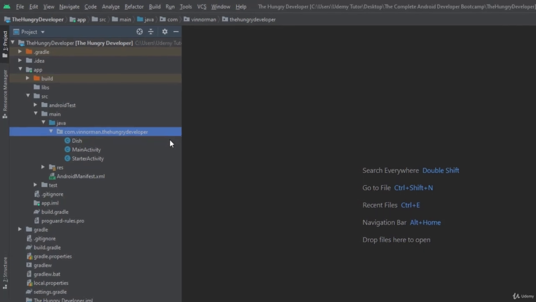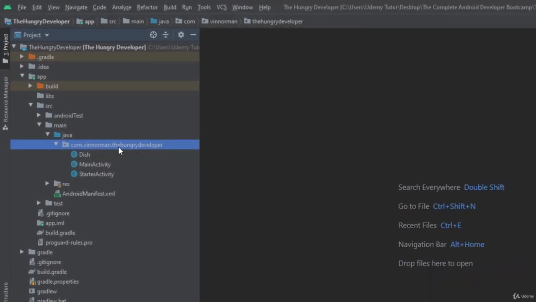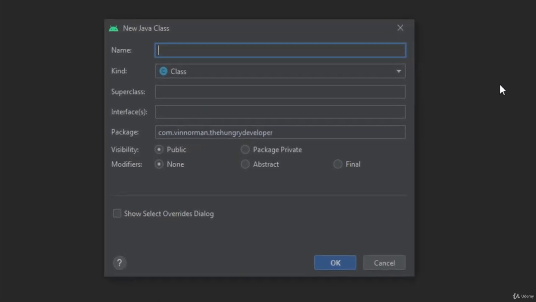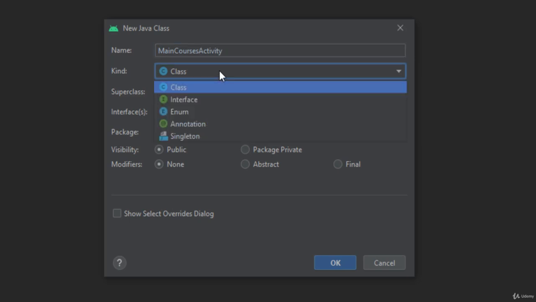So, on the project pane, in your Java package folders here, right click, and instead of new activity, do new Java class. Okay, and we're into that class setup wizard that we used when we made our dish class. So we're going to call this MainCoursesActivity. So a capital letter for each word: Main, capital C for Courses, capital A for Activity. Make sure it's on kind class, not anything else.